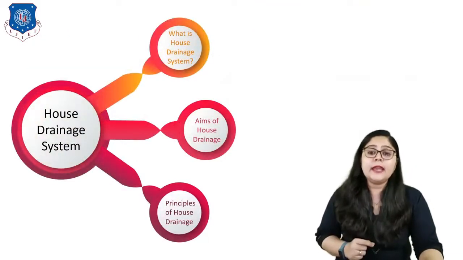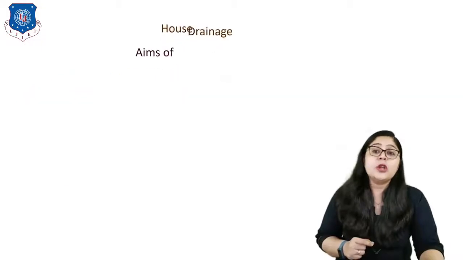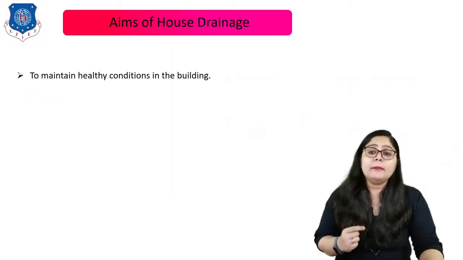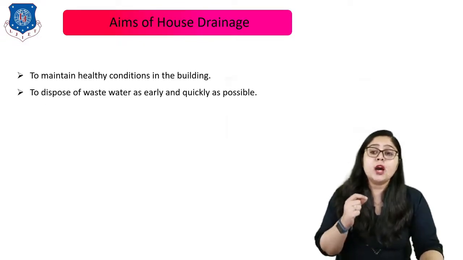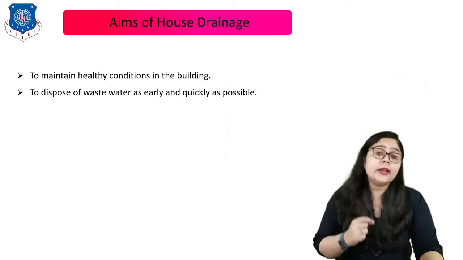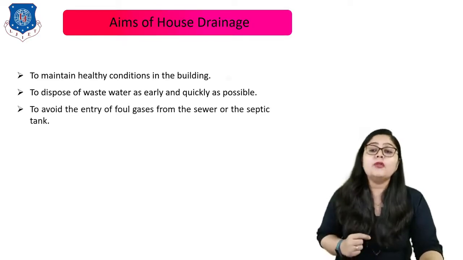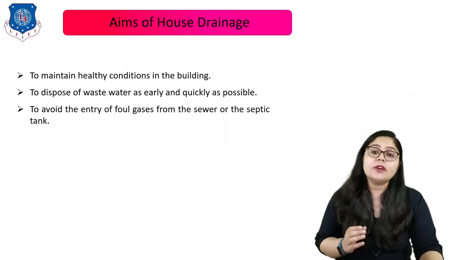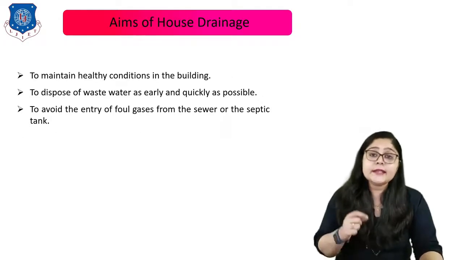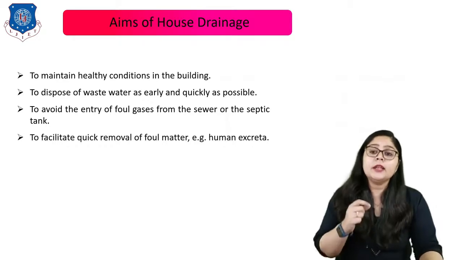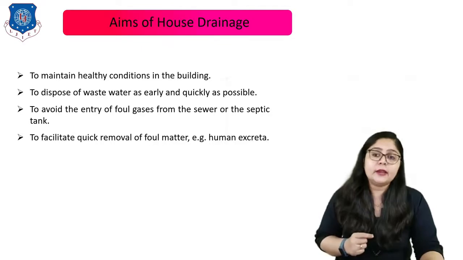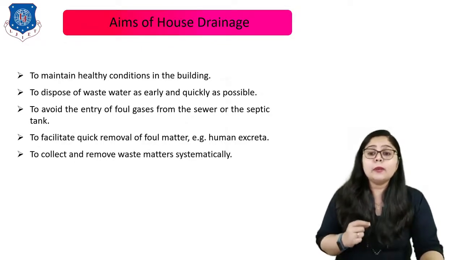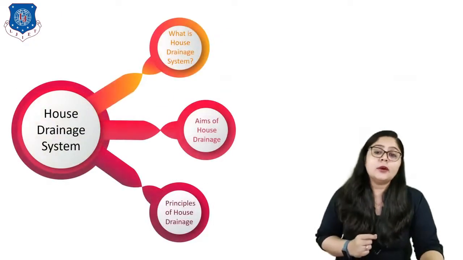Now let us understand the aim of the house drainage system. The main aim is to maintain healthy conditions in the building. We have to dispose of wastewater as early and as quickly as possible. We have to avoid the entry of foul gases from the sewer or the septic tanks. At the same time, we have to facilitate the quick removal of foreign matter, for example human excreta. We also have to collect and remove waste matter systematically. So these are all the aims of the house drainage system.